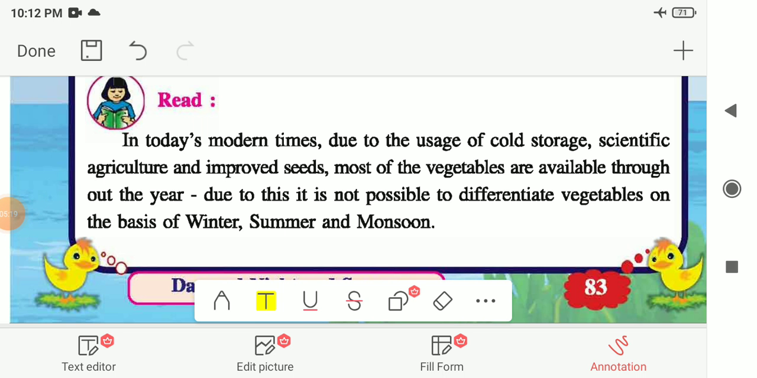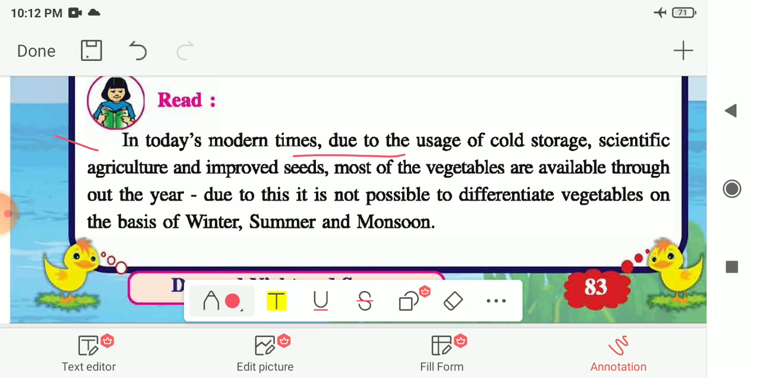So if you observed the previous table, you might say that it is difficult to say which vegetable we find in which season, because nowadays we find almost all the vegetables and all the fruits in all seasons. So why is that? The reason is given here in this reading section: in today's modern times, due to the use of cold storage, scientific agriculture and improved seeds, most of the vegetables are available throughout the year. That means in these modern times, with technology, we use cold storage.